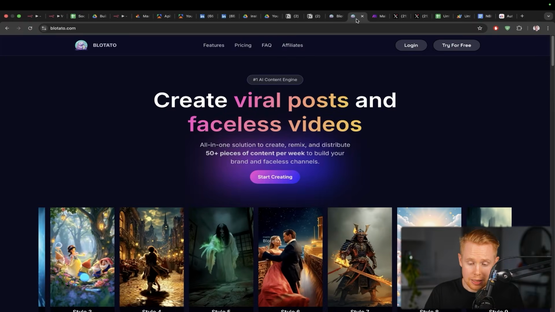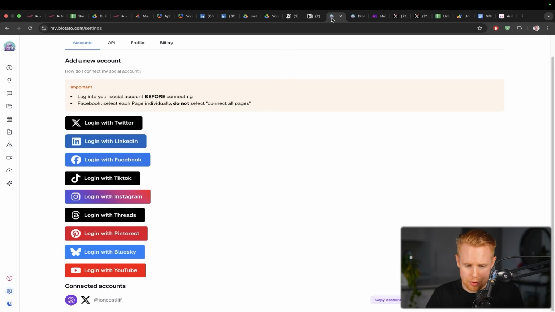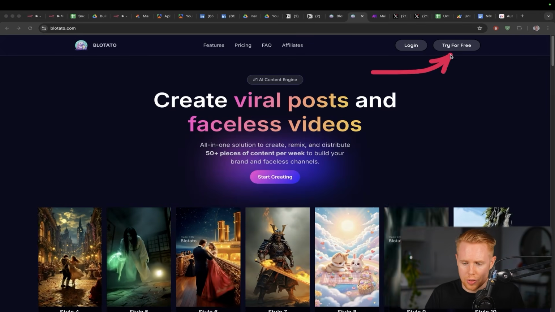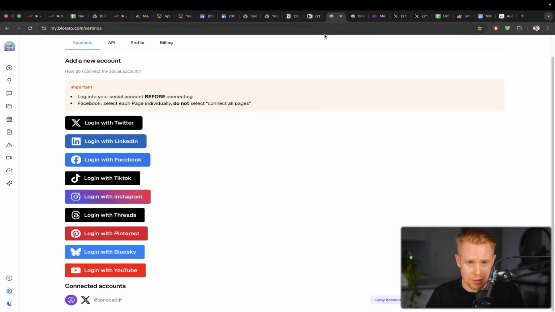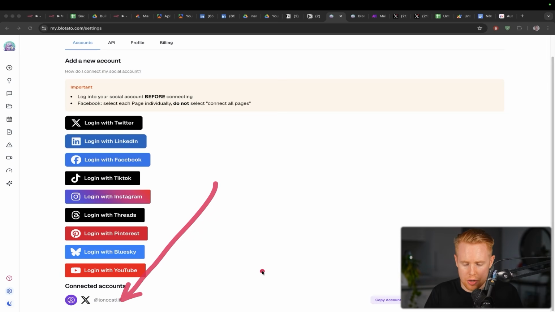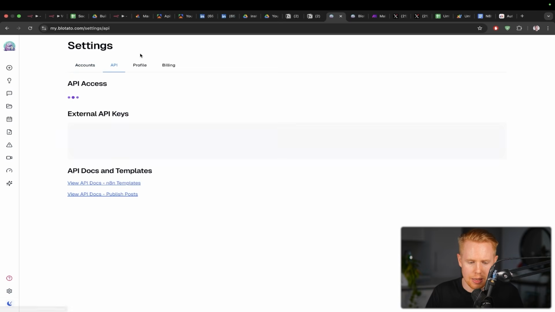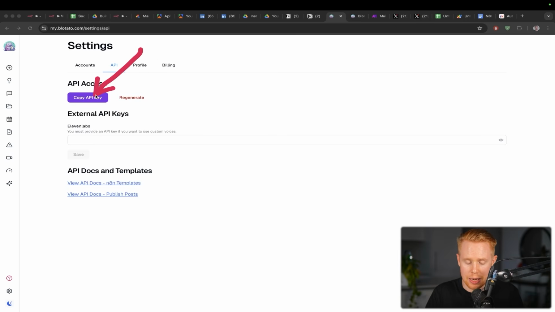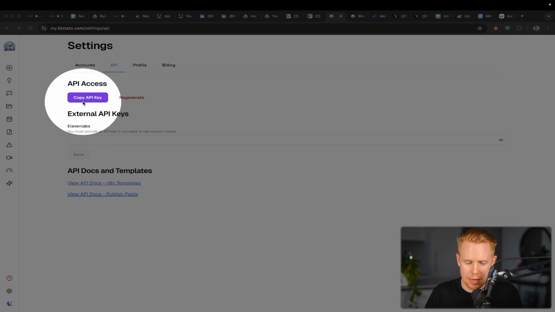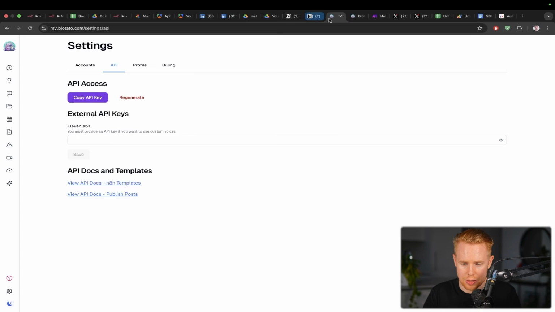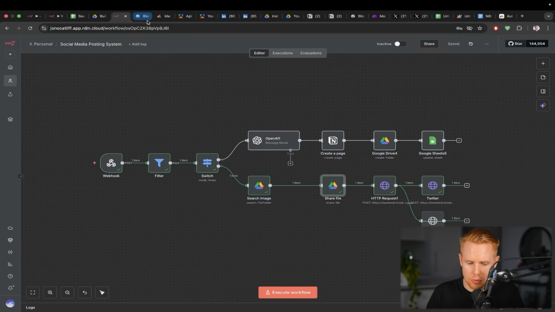The next step would be to sign up for an account. It's going to cost $30. You can start a free trial. However, to actually do this workflow, you will need to pay for it. Now, there's 2 things that we actually need in order to get this set up and ready to rock and roll. The first is we need to connect our accounts down here. Let's say we connect in Twitter. What we can do is get access to our account ID in here, and we'll circle back to this in a second. And then we have access to API keys, and we're going to create that and make sure we have access to that in a second here too. So those are the 2 important things.